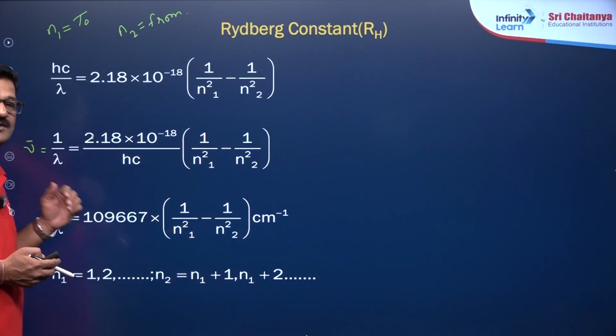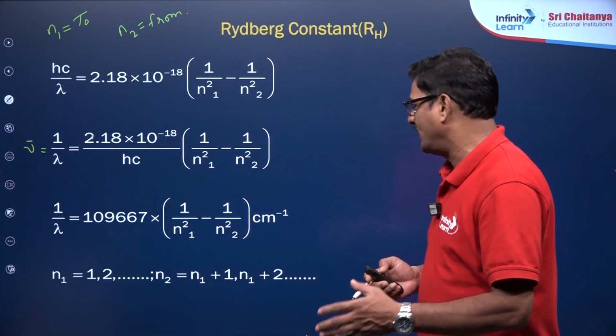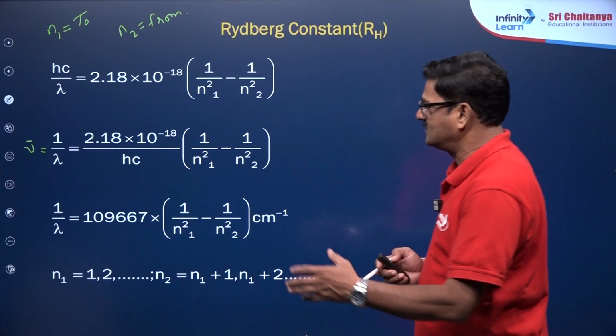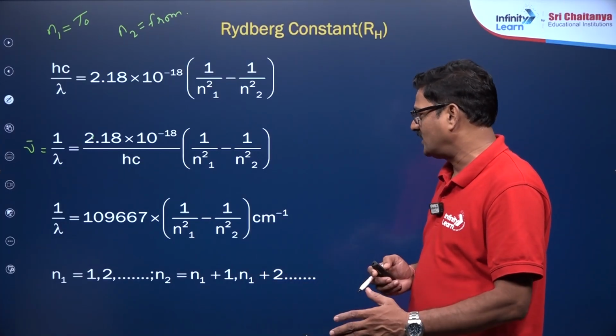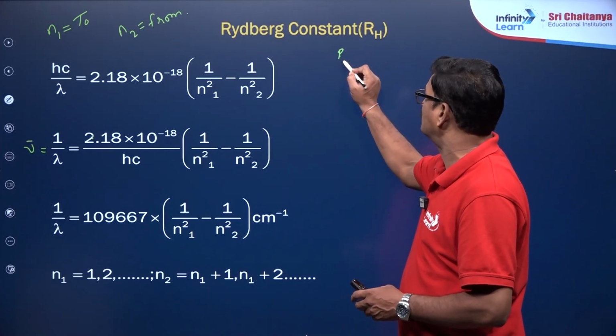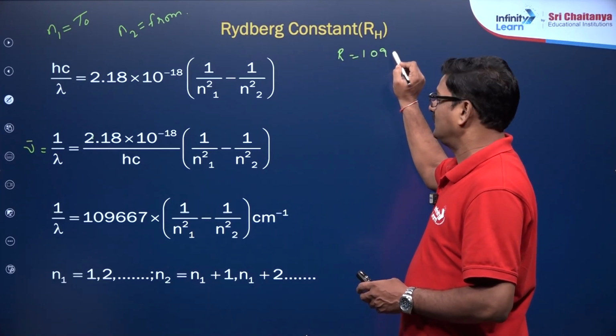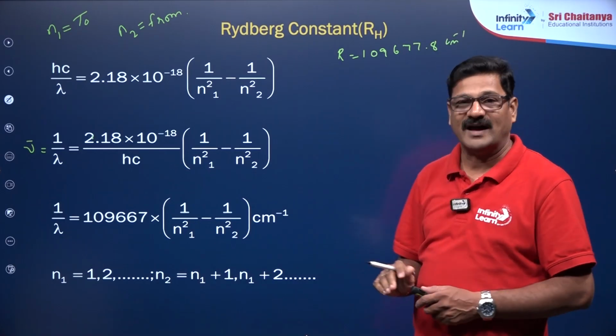It is coming to be 109678 centimeter inverse, or otherwise you can say 1 by lambda is equal to 109677 of 1 by n1 square minus 1 by n2 square centimeter inverse. So the R value is said to be 109677.8 centimeter inverse. This is the actual value.